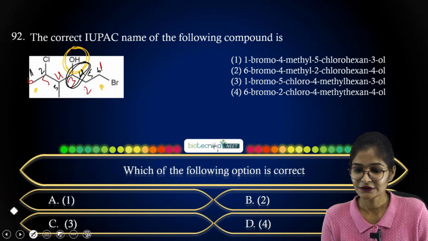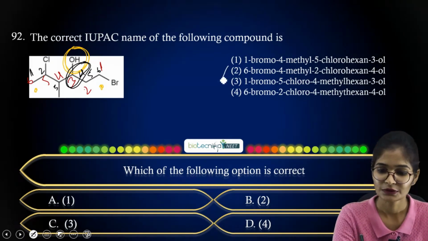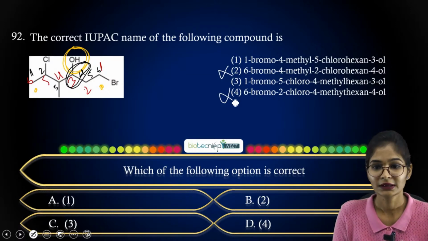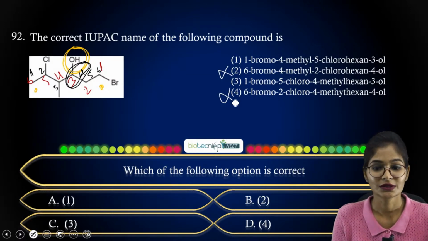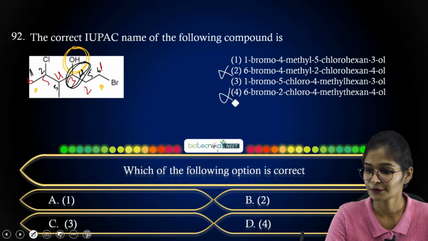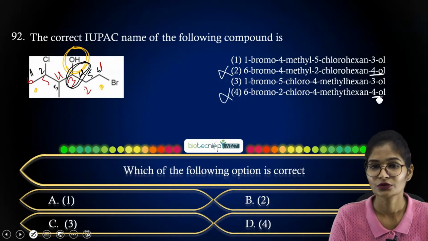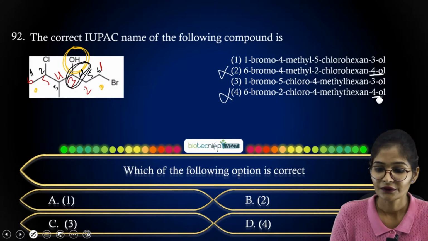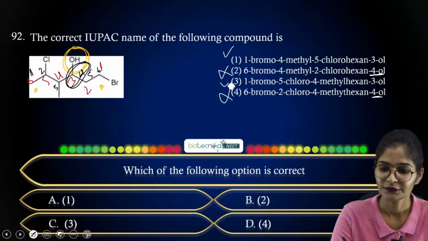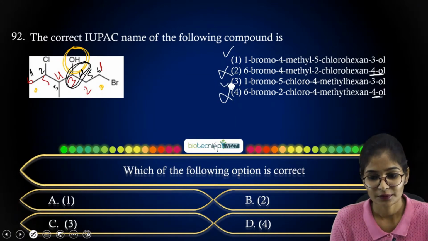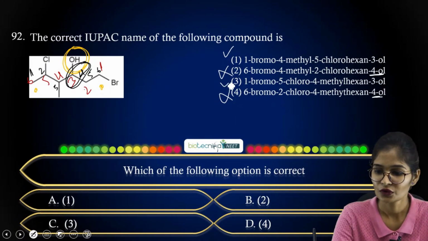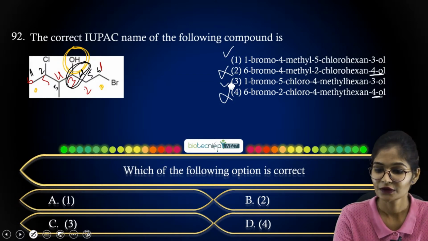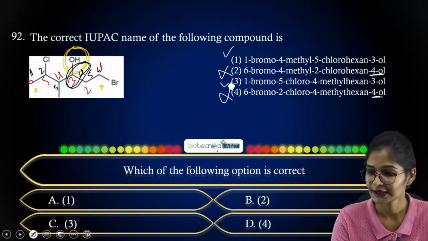When you consider the options, you can see option 2 and option 4, I mean B and D, are not correct, because they have shown position 4. So now 2 and 4 are eliminated, and you are left with either 1 or 3. Comparing 1 and 3, option 1 is 1-bromo-4-methyl-5-chlorohexan-3-ol, and option 3 is 1-bromo-5-chloro-4-methylhexan-3-ol.